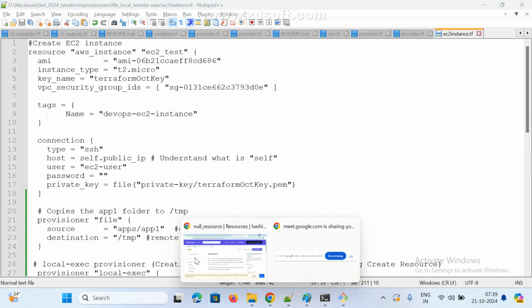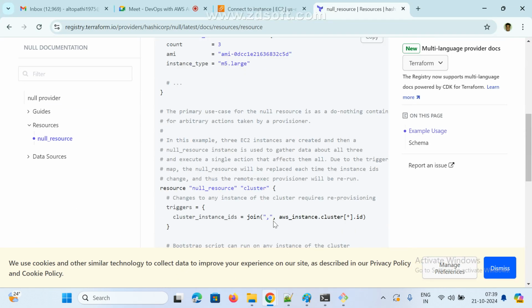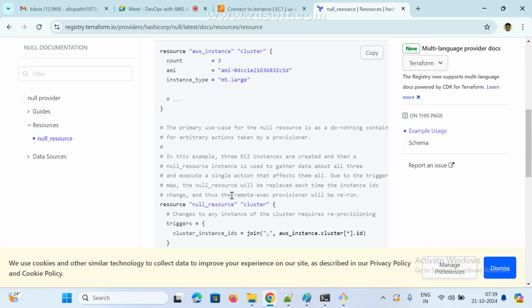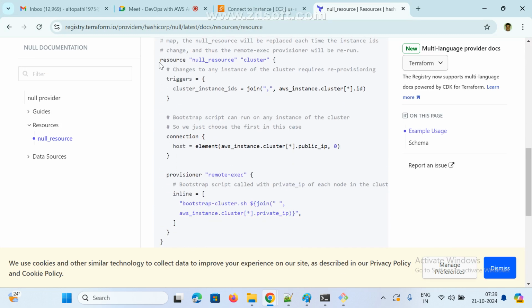So null resource is one block. This is how we need to use it. See here, resource, null resource. And we also need to trigger. I am using a trigger. What is the purpose of the trigger?